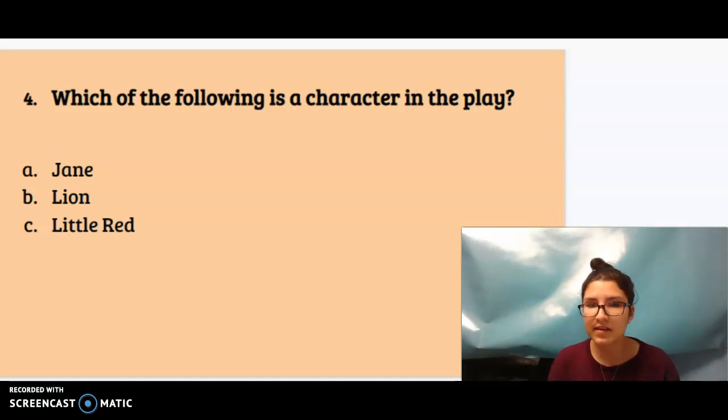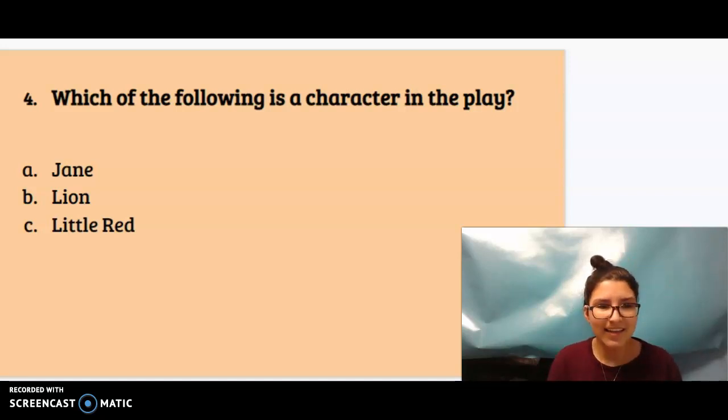Let's go to C, Little Red. Was I reading Little Red Riding Hood? No. So that shouldn't be a choice. That's not the right one, right? Now, was there a character named Lion? There was. So that's why number 4 is B, Lion.